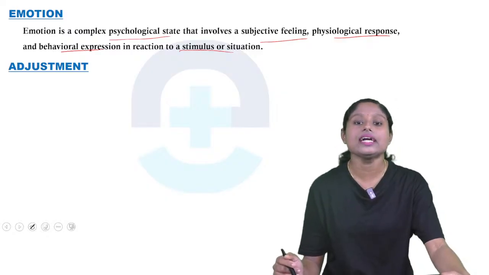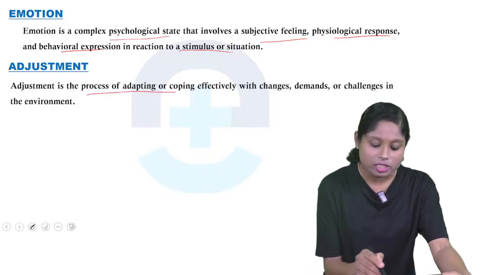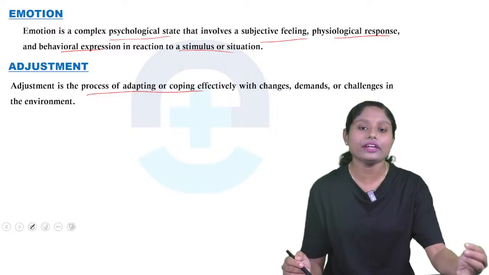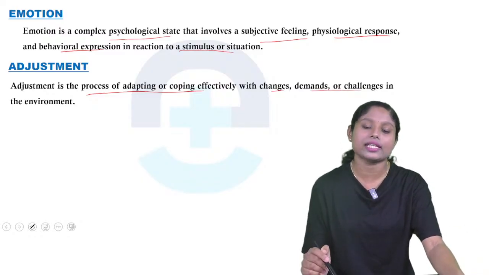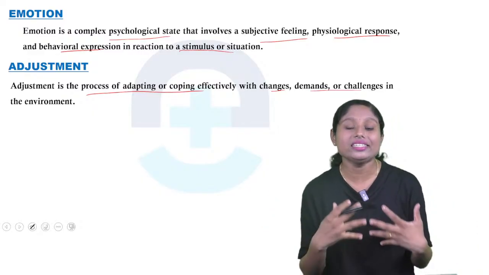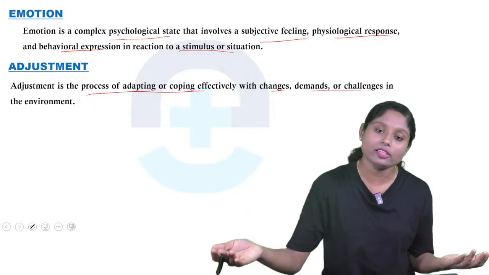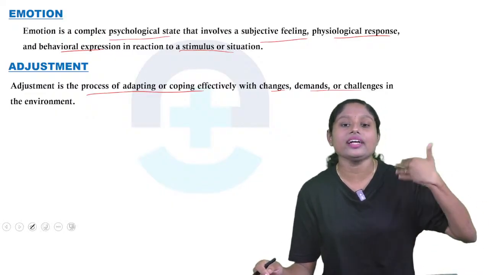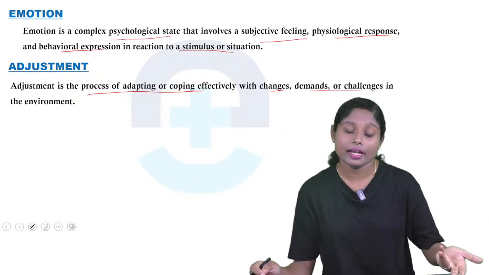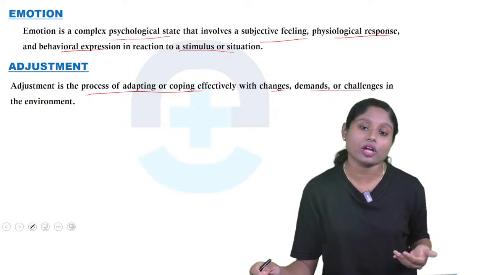So next word is adjustment. क्या है adjustment? It's a process of adapting or effectively coping with situations like changes, demands or challenges in the environment. So हम लोग adjust करेगा. एक change हो गया हमारा situation में. कल तक ठीक था, आज change हो गया. तो आज नया situation को हम लोग कैसे adjust करेगा? That is what is called adjustment.